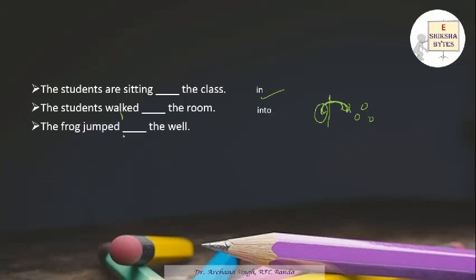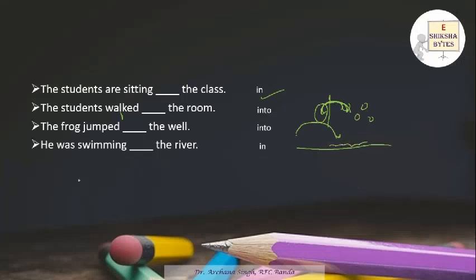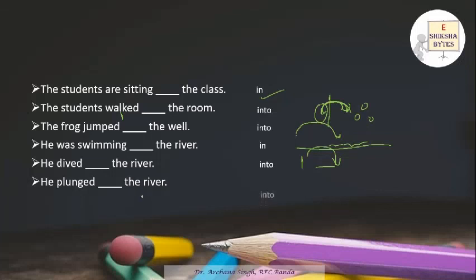The frog jumped into, because the frog is changing a medium and moving from one place to another place. So it is into. He was swimming. Now don't get confused. He is already in the water. He is swimming. So he is in the river. He dived into the river because he is standing and then he is diving. He jumped into the river. So in this case we use into. He plunged into the river. Plunge means he is standing, from this particular position he goes down, and this is known as plunging.